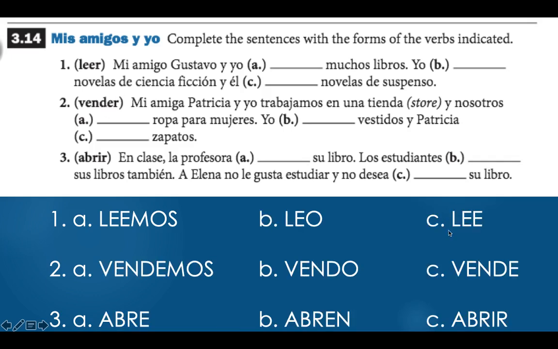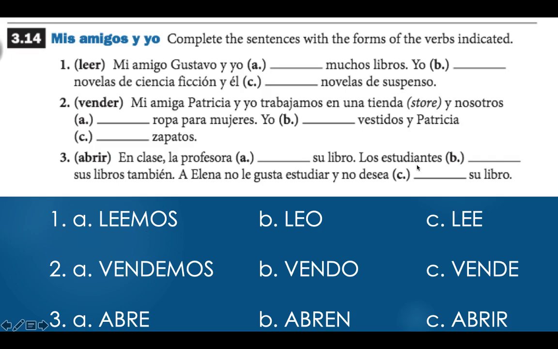So Patricia vende zapatos. Number 3, we're using the verb abrir in this case, to open. It tells us, en la clase, la profesora abrir su libro. So in class, the professor opens her book. We're going to take this verb abrir. We're chopping off our IR. And in this case, we need to add an E because our subject was profesora, or she. So we added back the E here, abre.